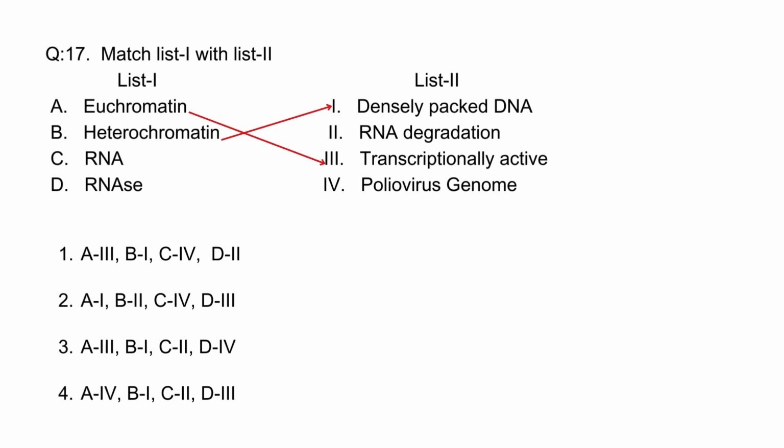The poliovirus genome is RNA, so the correct match for RNA will be 4, poliovirus genome. And RNase is the enzyme used for RNA degradation, so the correct match for RNase will be 2, RNA degradation. So the correct option for this question will be option 1.